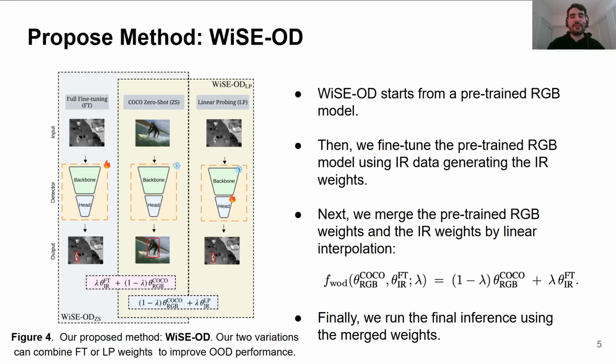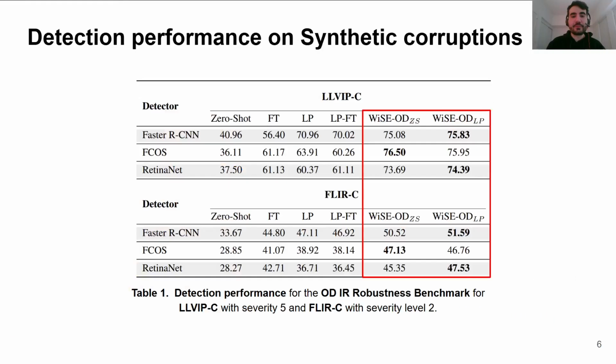Our proposed method, WiSE-OD, starts from a pre-trained RGB model. Then we fine-tune the pre-trained RGB model using the IR data from the target dataset, for example, LLVIP or FLIR. With these infrared weights, we can perform interpolation of the weights and obtain the final WiSE-OD weights, and we can perform the final inference using the merged weights.